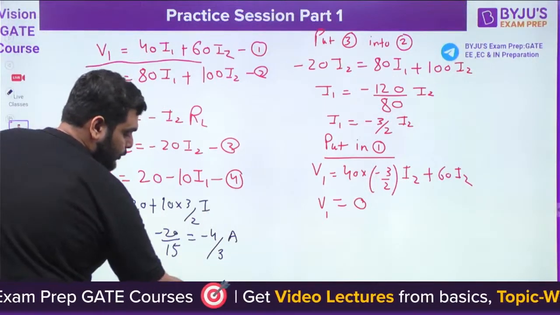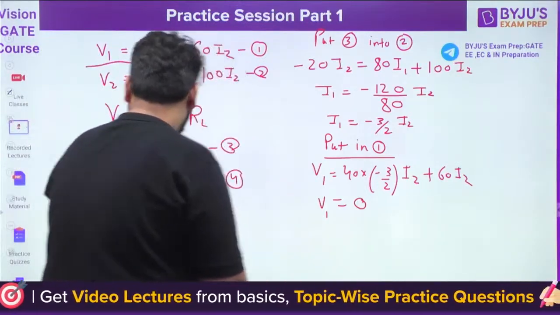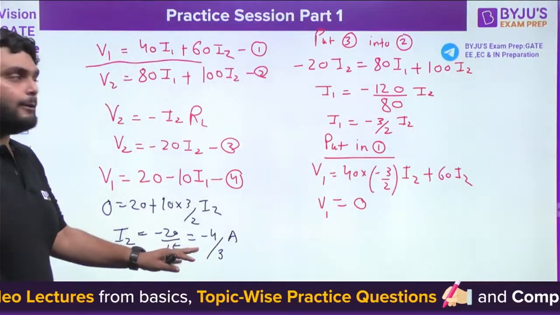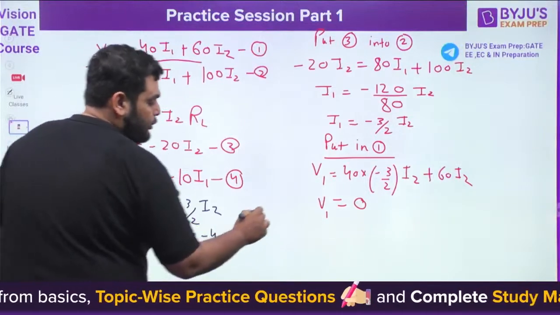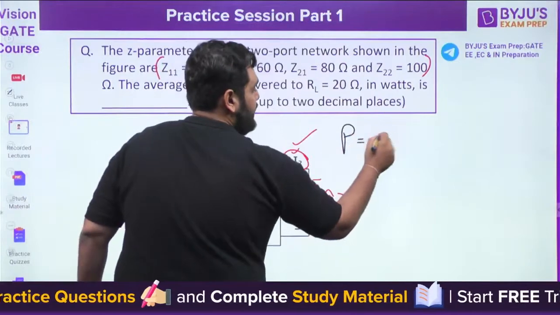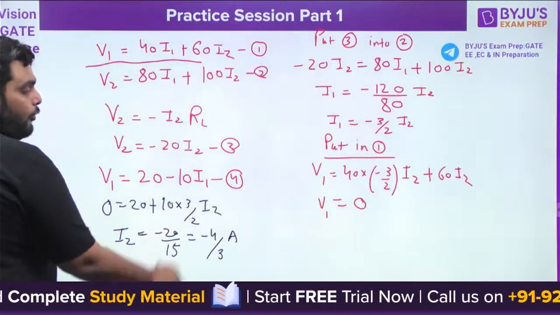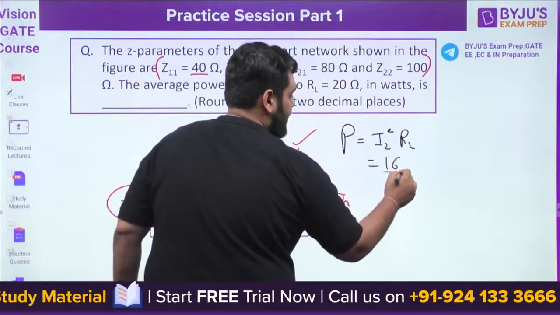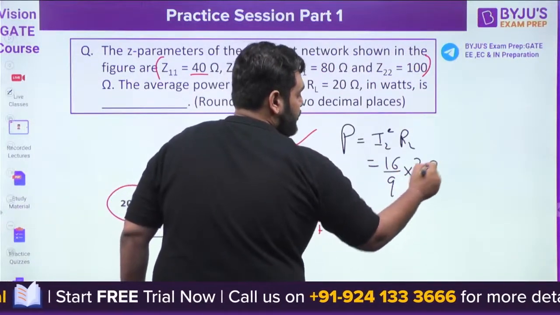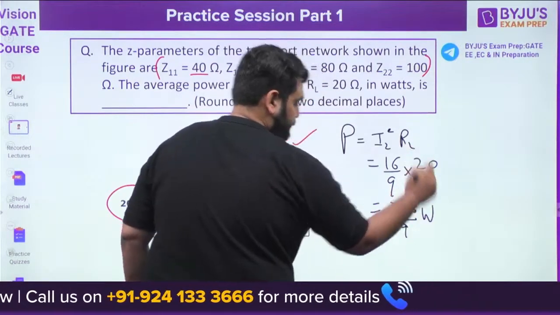This is I2. So we are getting I2 as minus 4 by 3 ampere. Any doubt in this? Once we have I2, I can find out the power here. Power is I2 squared multiplied by RL. So with I2 as 4 by 3, it becomes 16 by 9 multiplied by RL, which is 20. We got 320 by 9 watt.